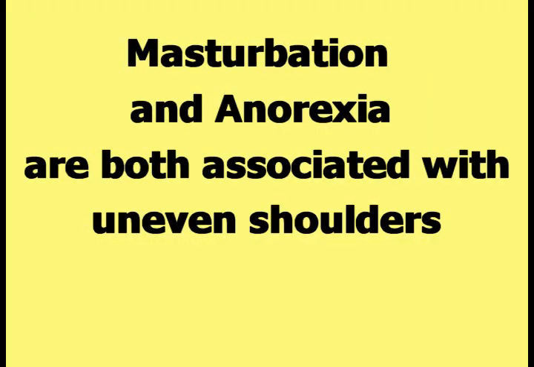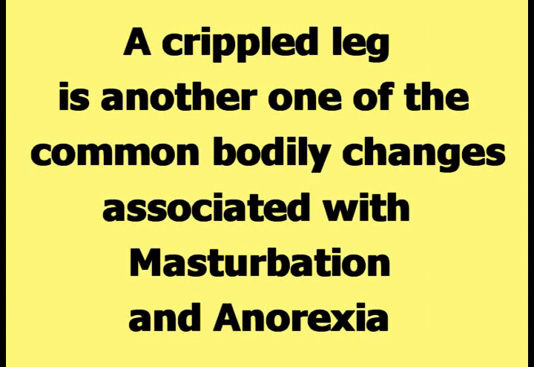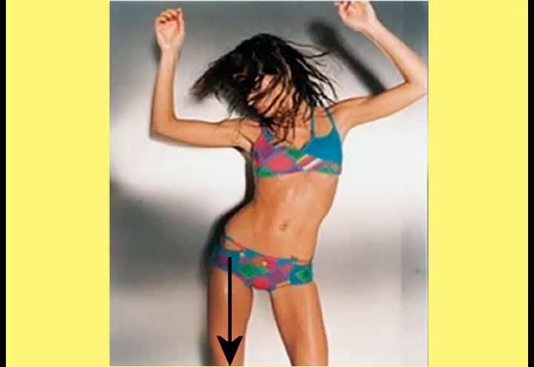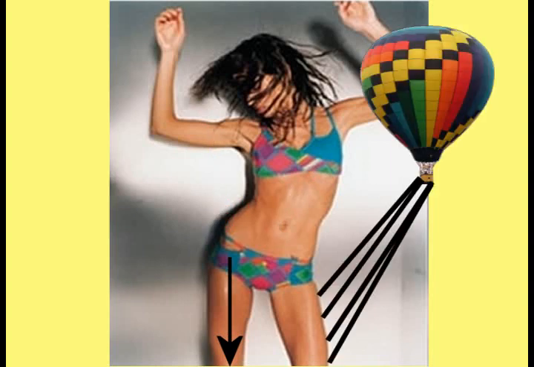Masturbation and anorexia are both associated with uneven shoulders. The woman's right shoulder is lower than her left shoulder. Masturbation and anorexia are also associated with uneven hips. A crippled leg is another one of the common bodily changes associated with masturbation and anorexia. The woman's right leg looks like it is straight, with most of her body weight on it, while the left leg looks like it is floating upwards.